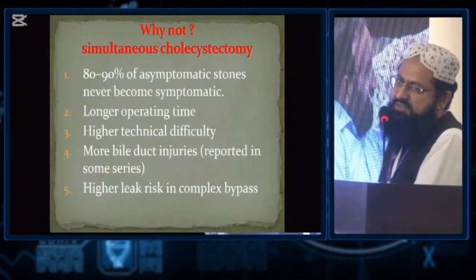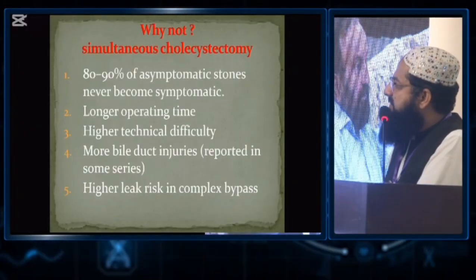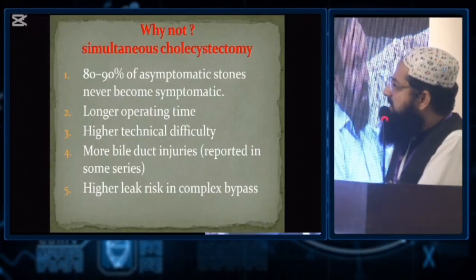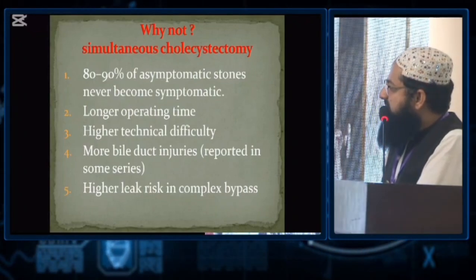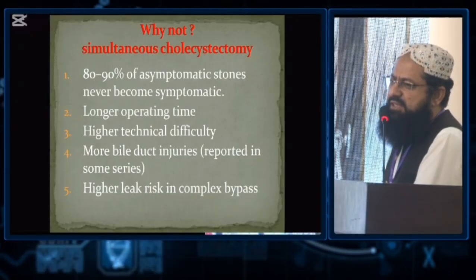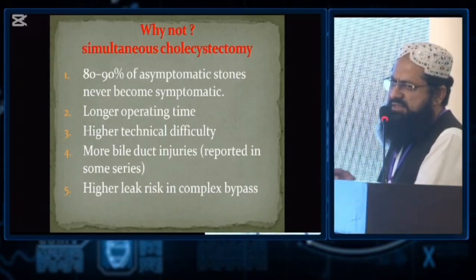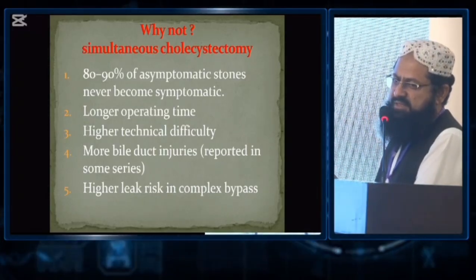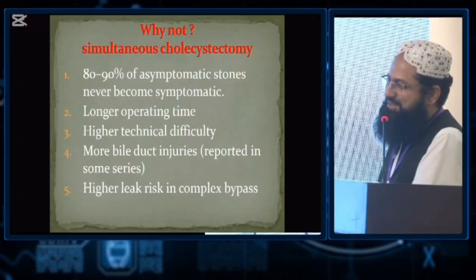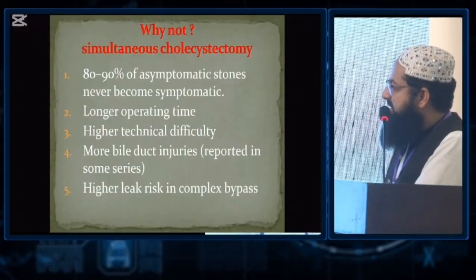Why not simultaneous cholecystectomy? This is very important now. 80 to 90% of asymptomatic stones never become symptomatic. Longer operative time, higher technical difficulties. And yes, I have my own experience doing simultaneous surgery. Cholecystectomy took double the time of the sleeve gastrectomy. After that, I decided I will not do cholecystectomy simultaneously. So there are more chances of bile duct injury.